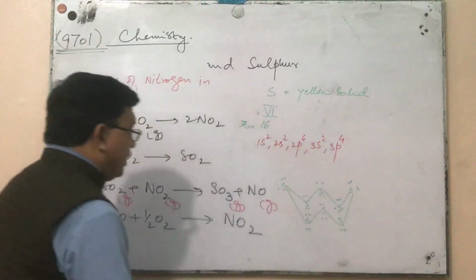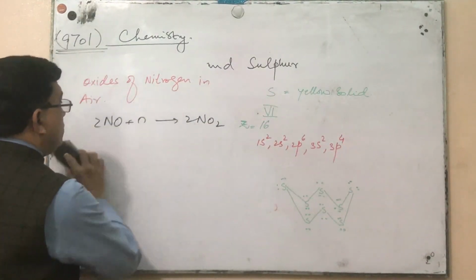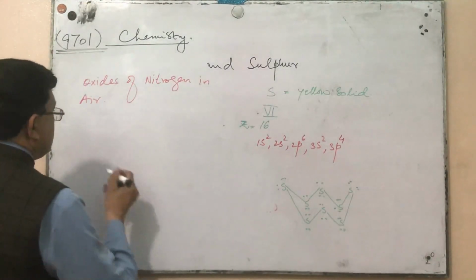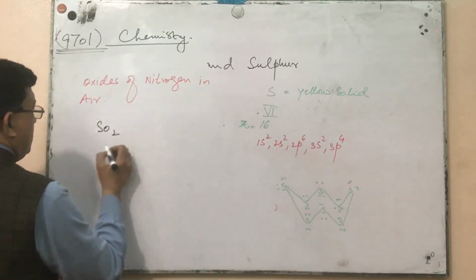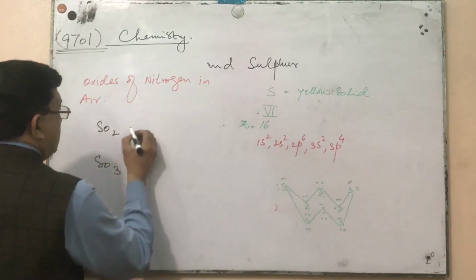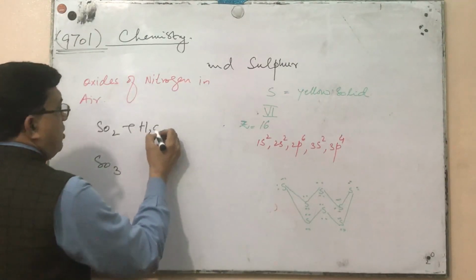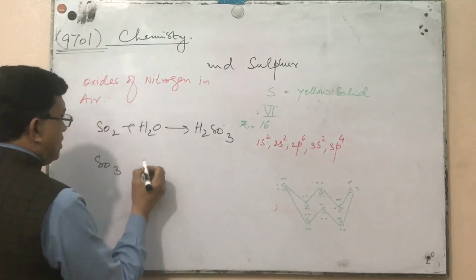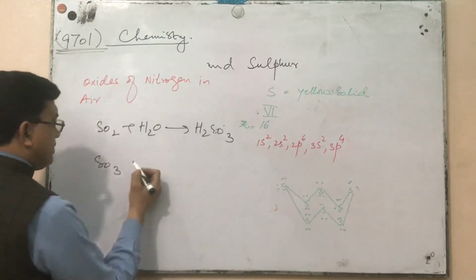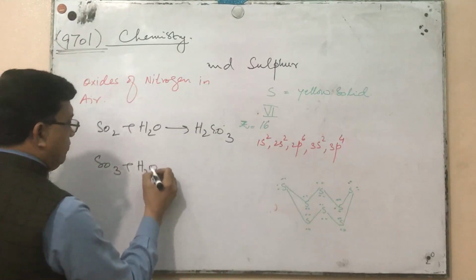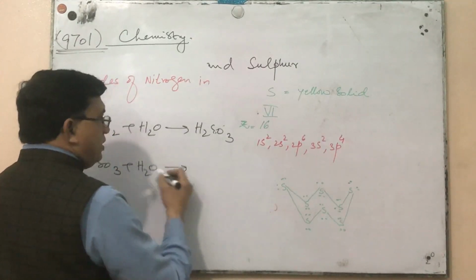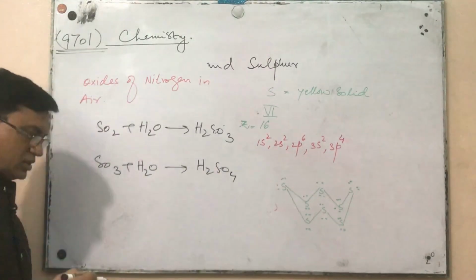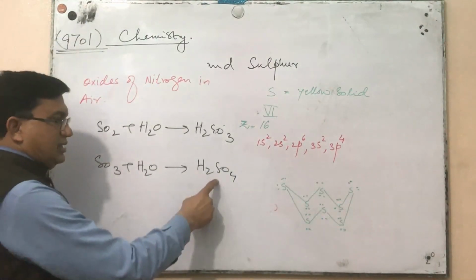Now we know that both of these gases, sulfur dioxide and sulfur trioxide, dissolve in water producing H2SO3, sulfuric(IV) acid, and this reacts with water producing sulfuric acid. This is sulfuric(VI) acid.